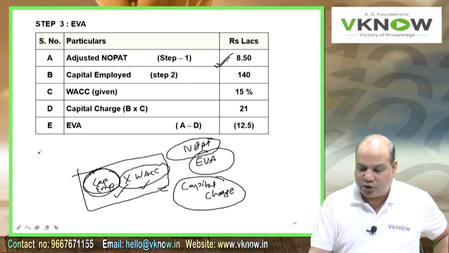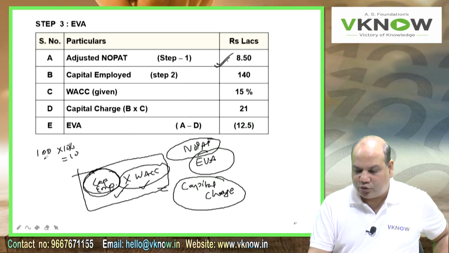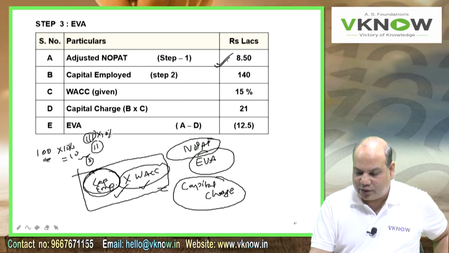Suppose I have invested 100 rupees in my business and my cost of capital is 10%, so I should earn 10 rupees on the amount I had invested. I will compare that with the amount actually earned, 11, and then I will say yes, I have generated one more. I can't take 111 rupees capital employed at the end and then take 10% and compare with the profit of that year.